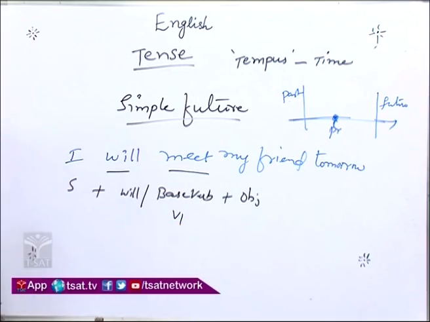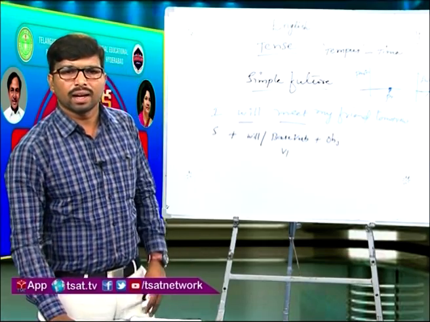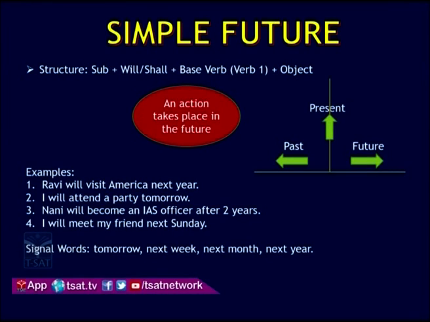Here let us see some examples on the slide. Ravi will visit America next year. I will attend a party tomorrow. I will meet my friend next Sunday. These are the actions which will happen in the future. So, this is called simple future.